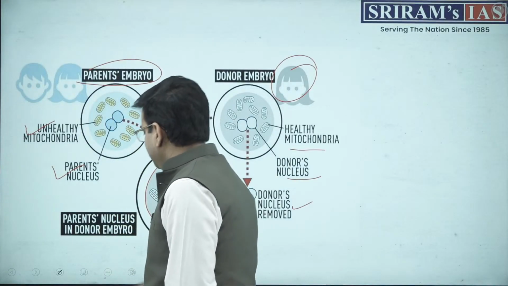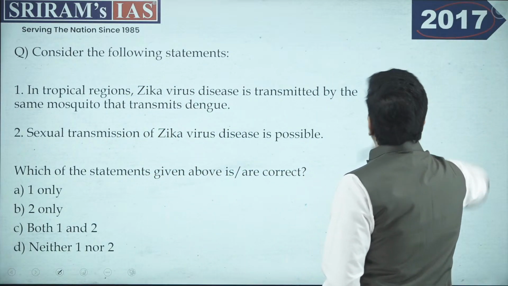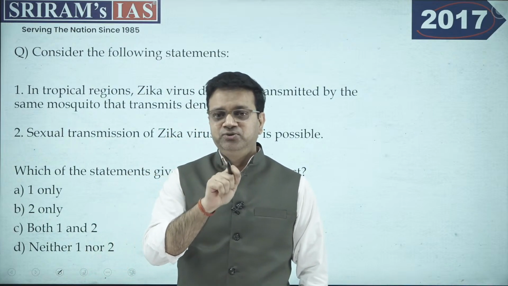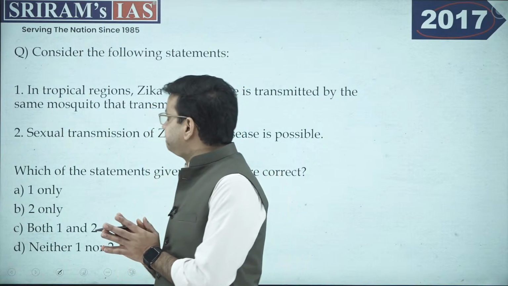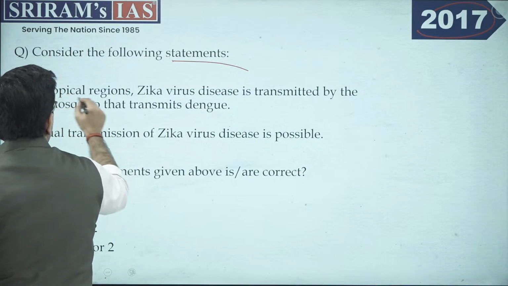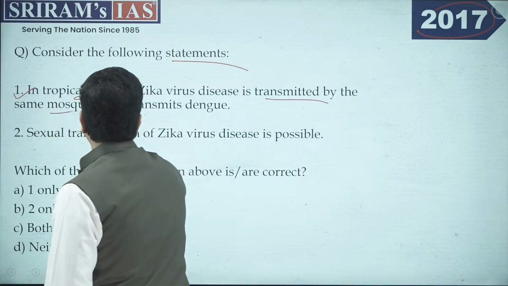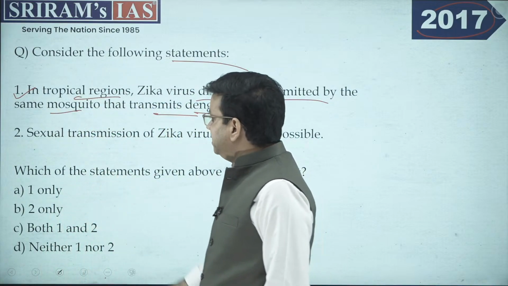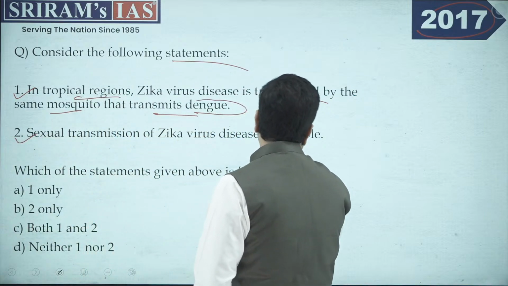Now moving ahead with the other question, this was from the year 2017. Now you can find the variation. Why? Because we are specifically looking into the questions from health and human disease, the part of disease. Consider the following statements. What is the first statement? In tropical regions, Zika virus disease is transmitted by the same mosquito that transmits dengue. The second is, sexual transmission of Zika virus is possible.